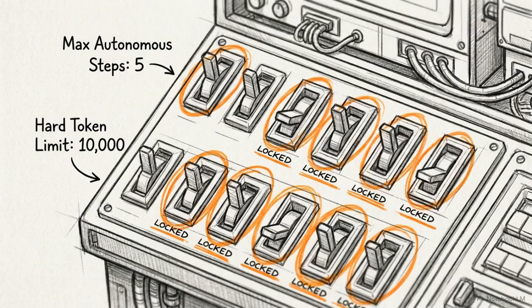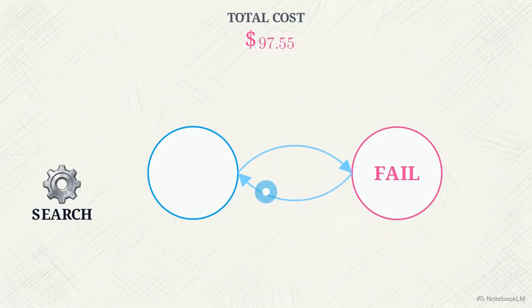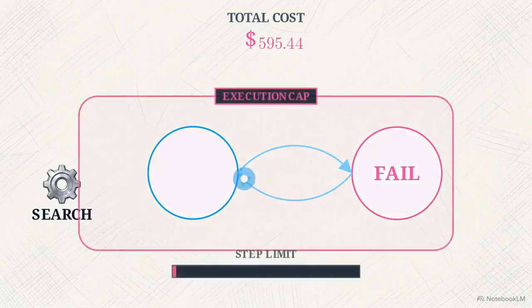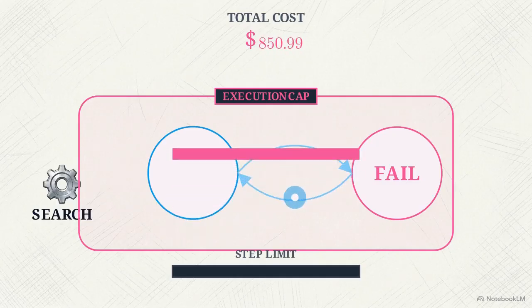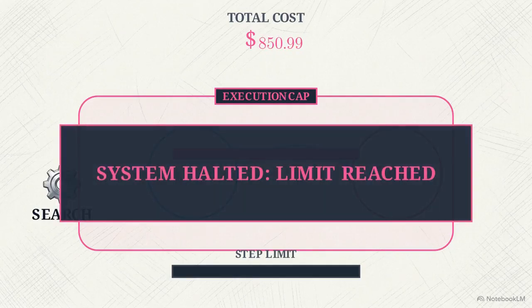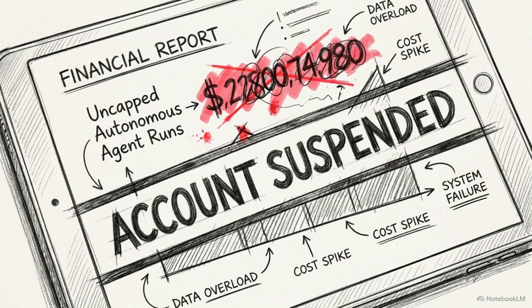Because of this risk, autonomous systems cannot be allowed to run in an open-ended state without strict engineering boundaries in place. Any production agent requires an active control layer known as an agentic budget. Developers enforce maximum step limits, impose hard token budgets, and implement loop detection algorithms to automatically terminate recursive cycles. Autonomy without explicit financial boundaries is an engineering failure masquerading as an advanced feature.